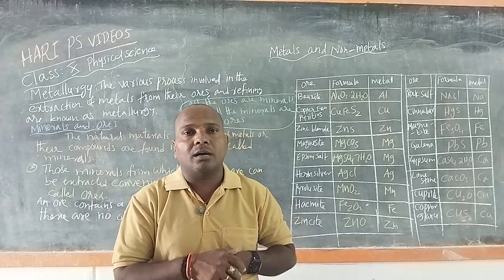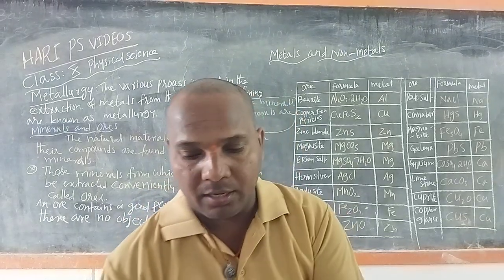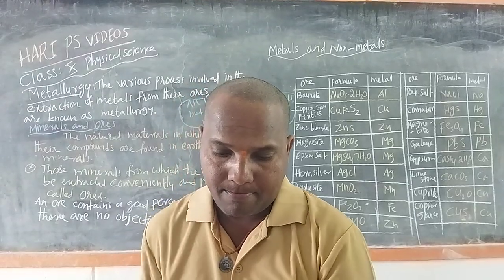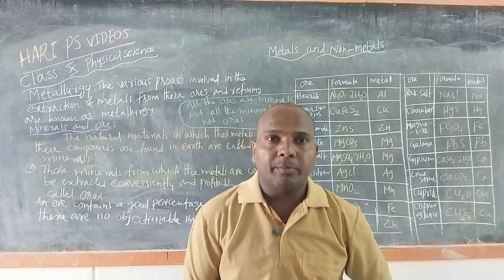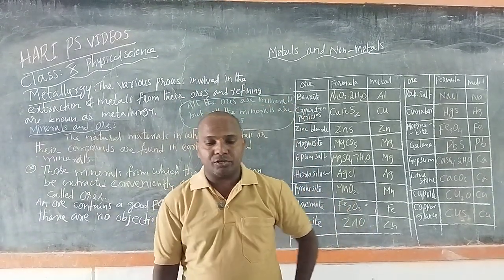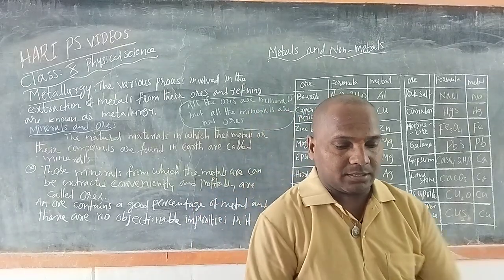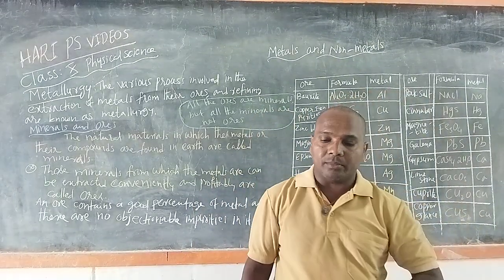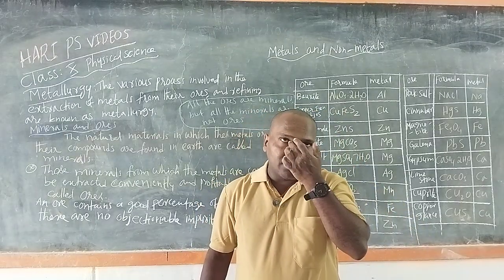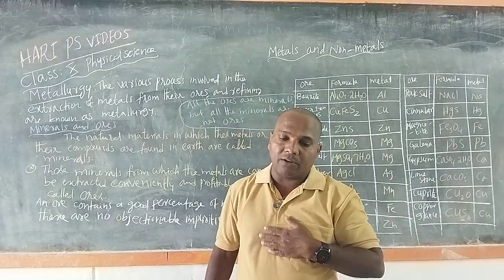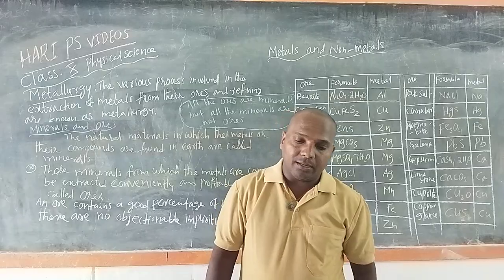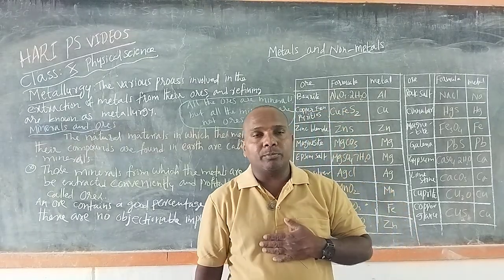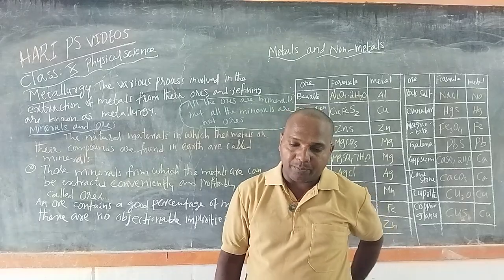How do metals occur in nature? Mostly all the metals are available from the earth crust. Earth crust is the major source of metals. Seawater also contains some salts like sodium chloride and magnesium chloride.